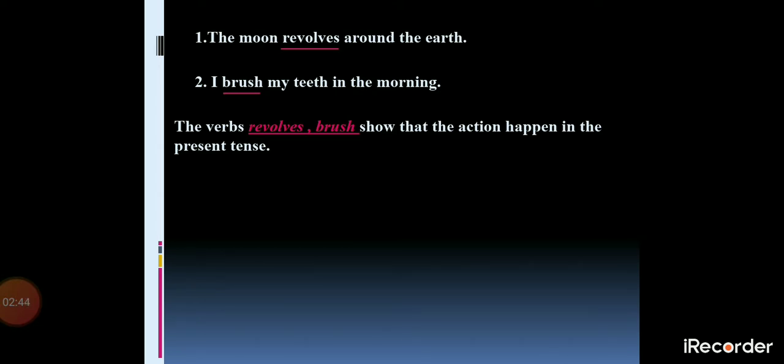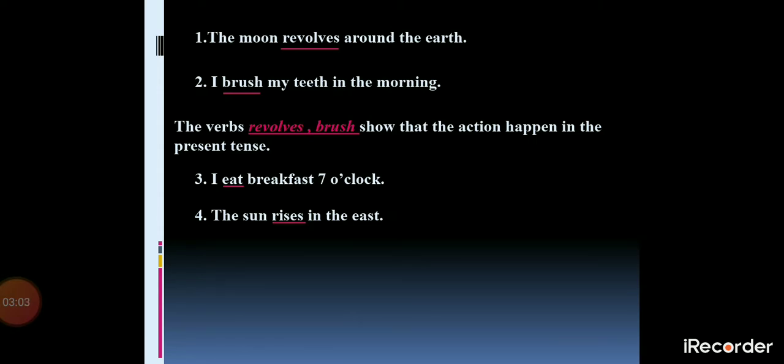Now see the difference. Just have a look at another sentence. I eat breakfast at 7 o'clock. So in this sentence, eat is your verb. Next, the sun rises in the east. Now in this sentence, rises is the verb. Now if you have a look at all these four sentences, they show us some different things.